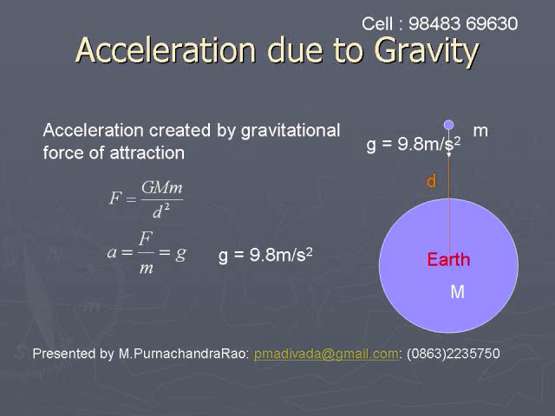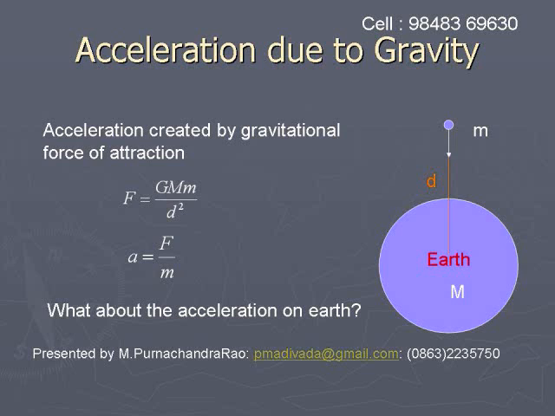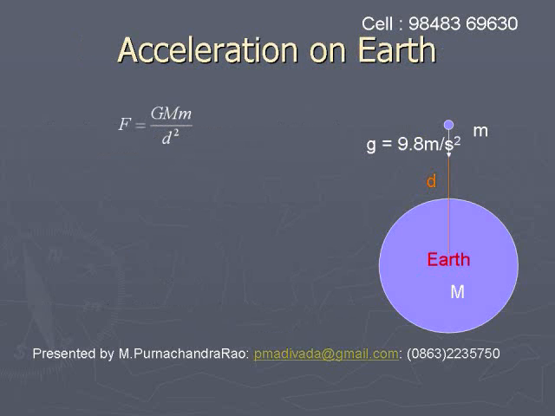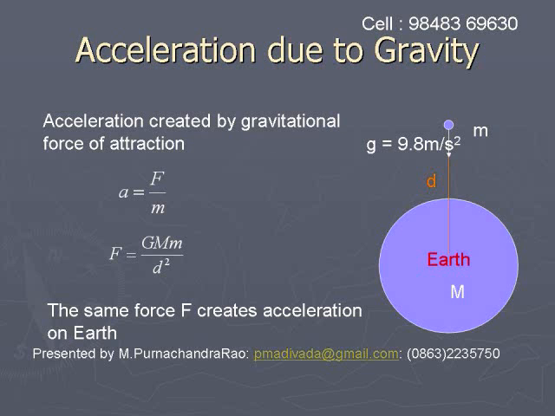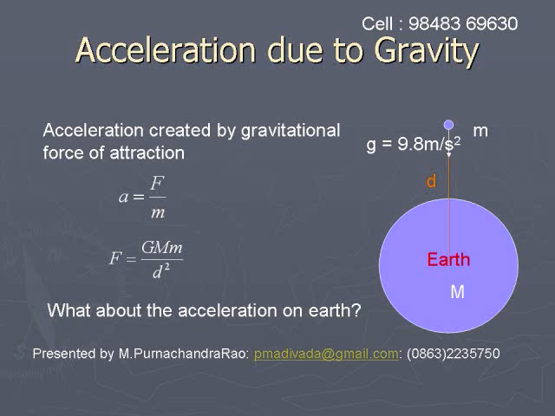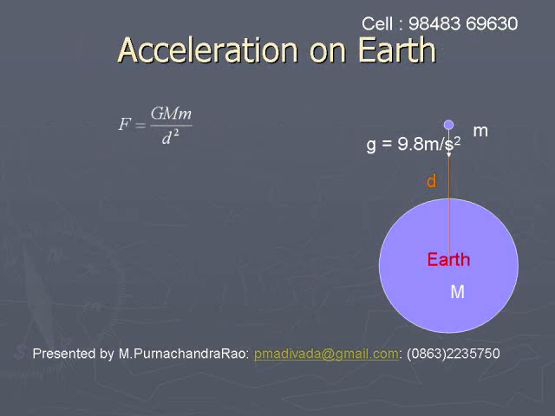Now, what about the acceleration on Earth due to this force? To find the acceleration on Earth, we have to consider the same force, F is equal to G capital M small m by d square. This is the force that acts on Earth. Of course, it acts towards the mass small m. This force creates acceleration on Earth. The acceleration created on Earth is a is equal to F by capital M, F divided by capital M.